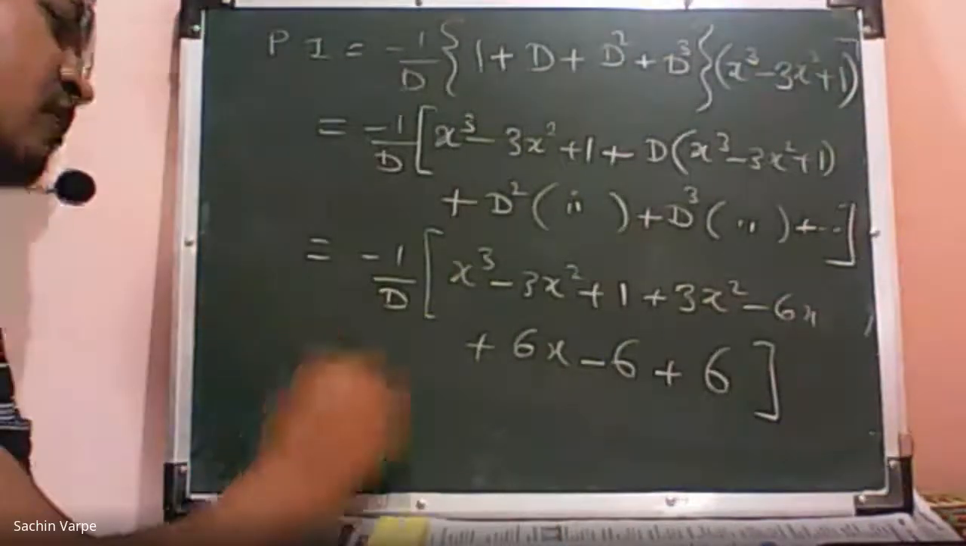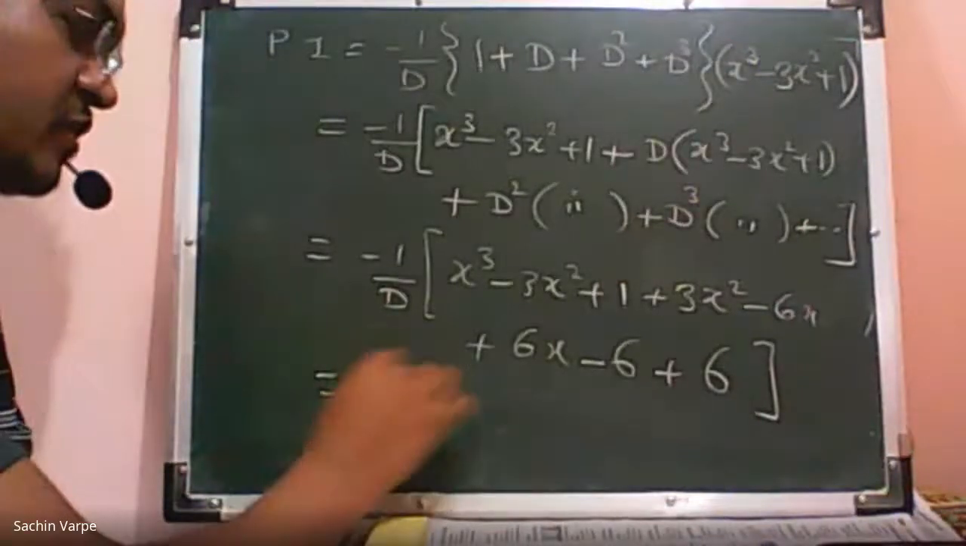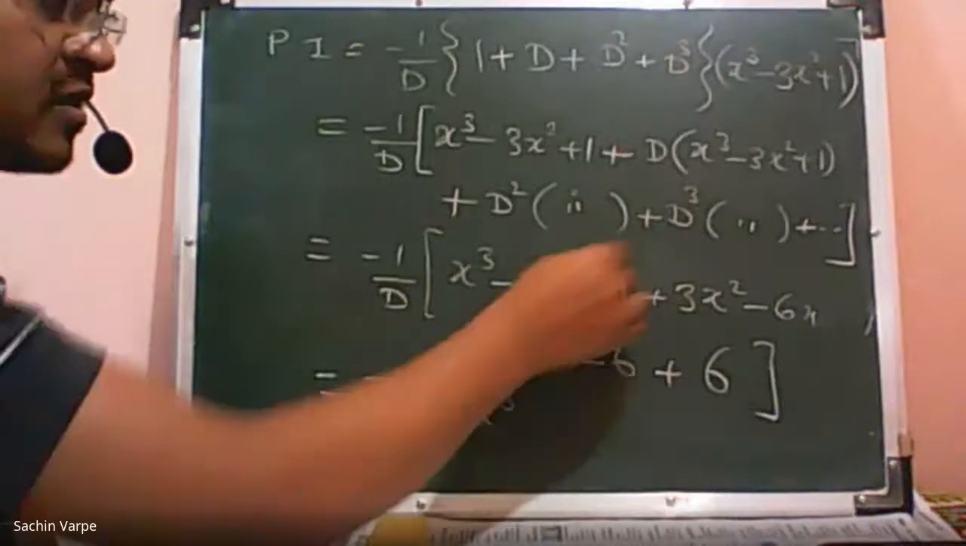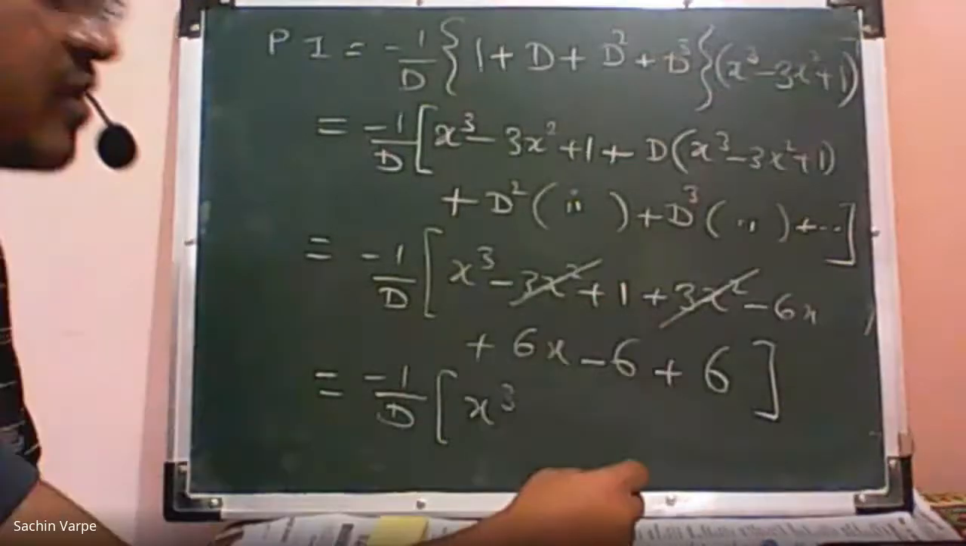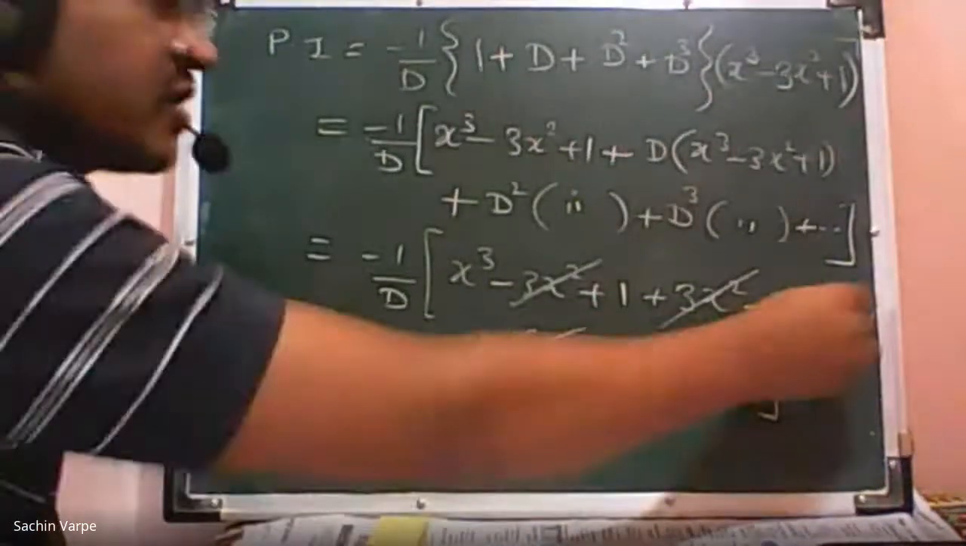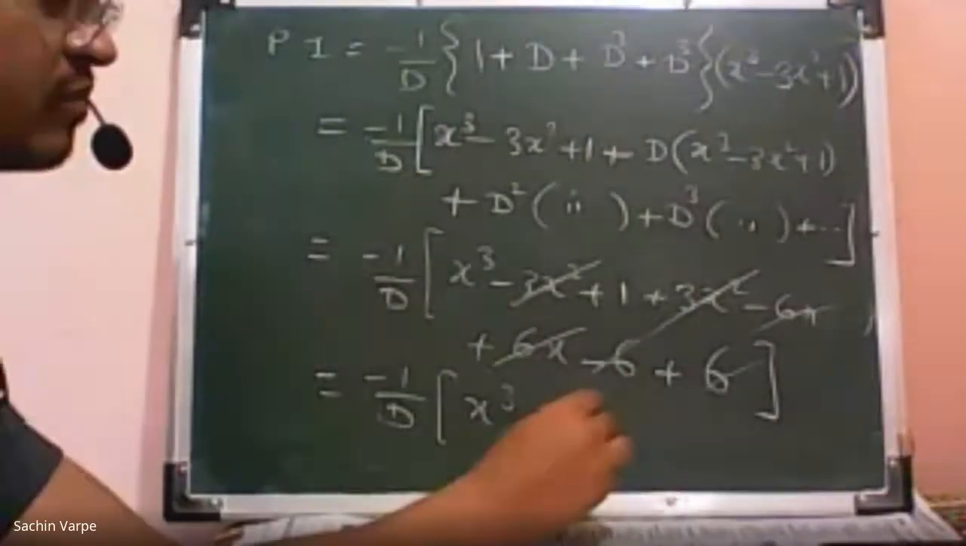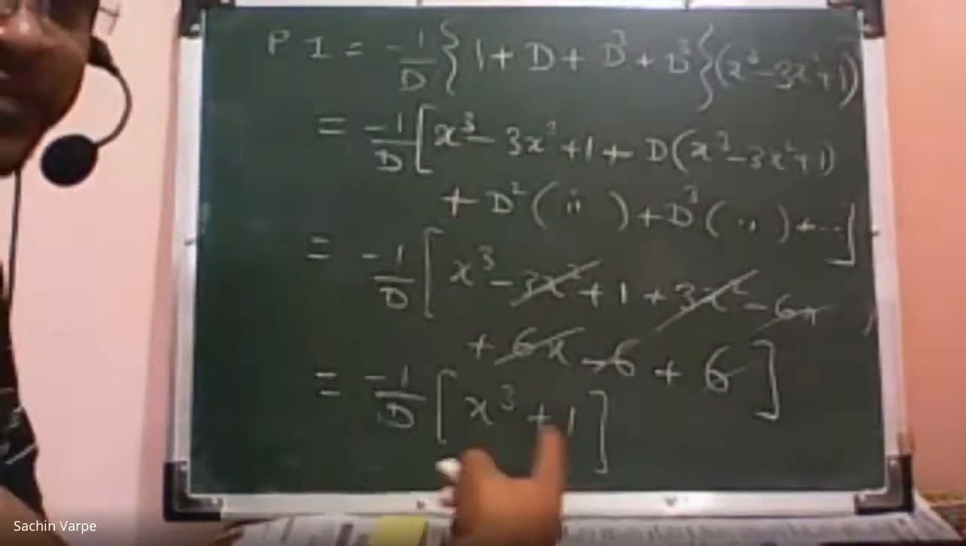Now simplify the terms. Minus 1 by D into x cube minus 3x square plus 3x square gets cancelled. Minus 6x plus 6x gets cancelled. Even minus 6 plus 6 also, plus 1. Please check the calculations.